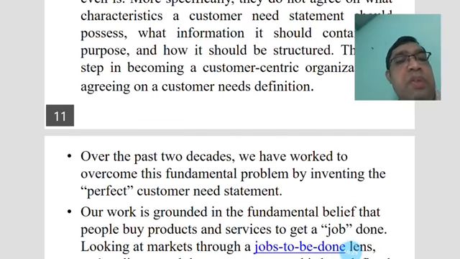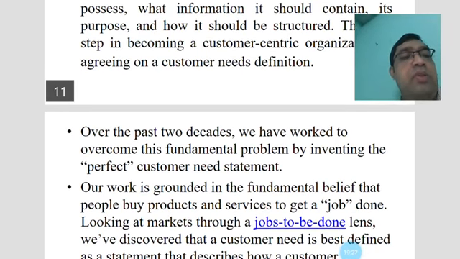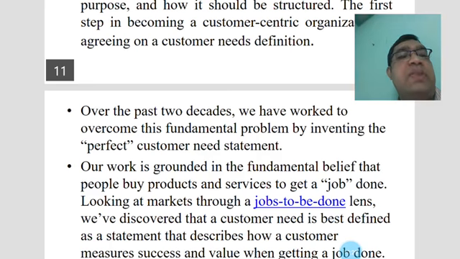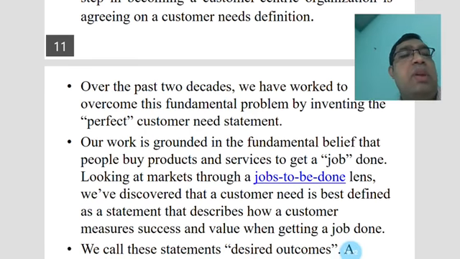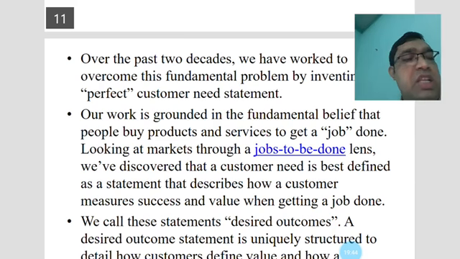Over the past 2 decades we have worked to overcome this fundamental problem by inventing the perfect customer need statement.